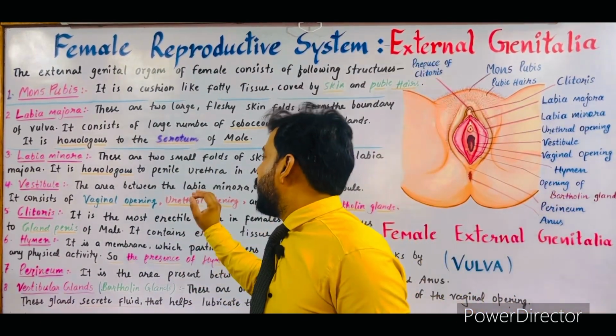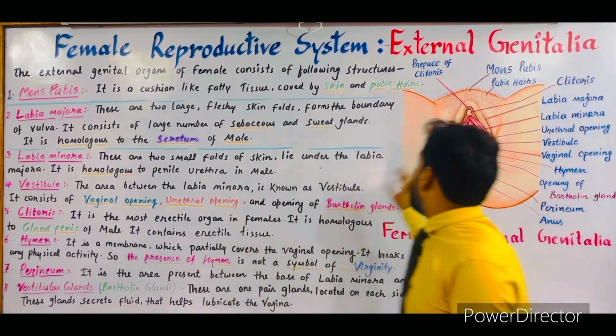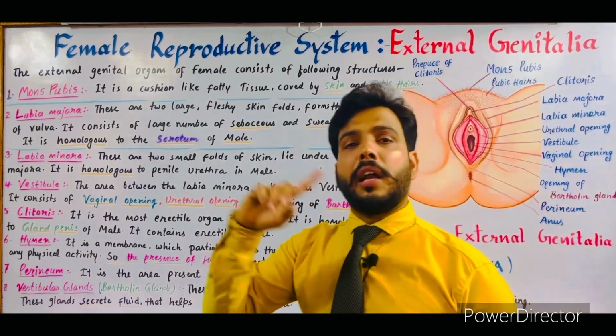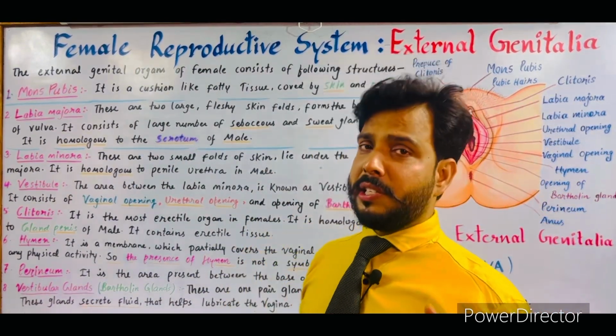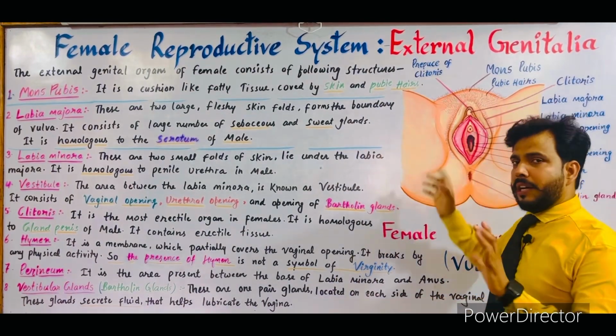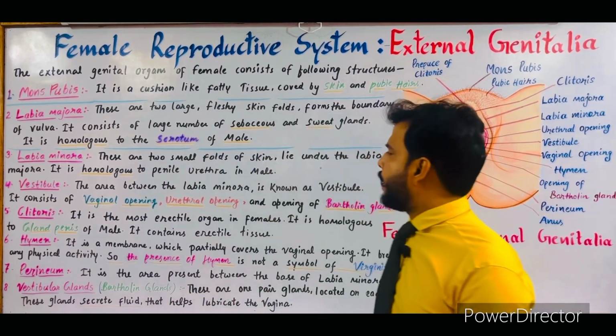So the clitoris of female is the homologous organ to the glans penis in male. As you can see on the screen, glans penis in male and clitoris in female, both are similar to each other. Now the next we will talk about the hymen.